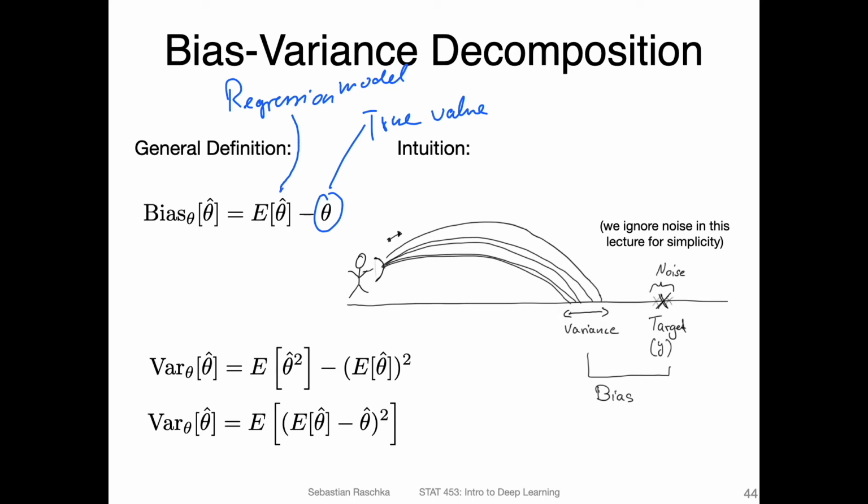And the regression model produces this theta hat here. So theta hat is the prediction. And think of everything here in the context of the squared error loss. So here we talk about the bias variance decomposition of the squared error loss.